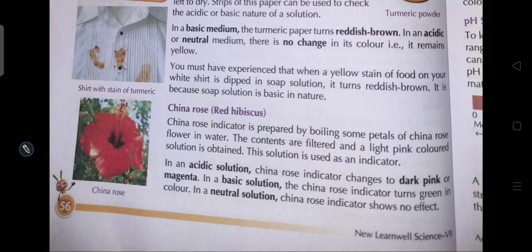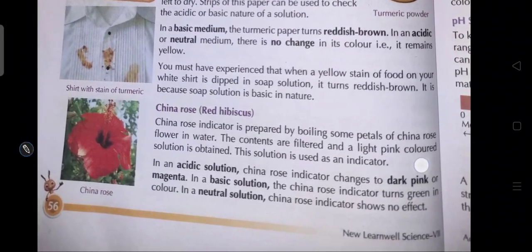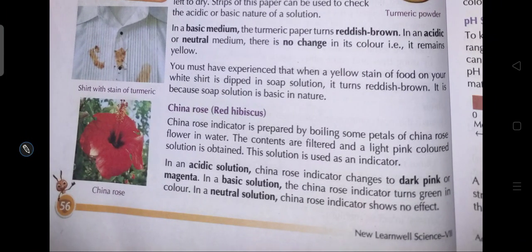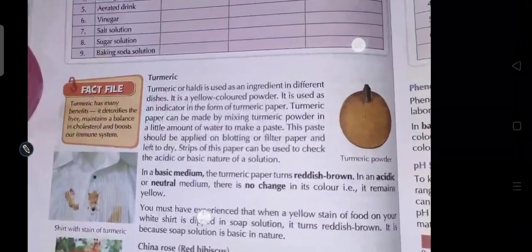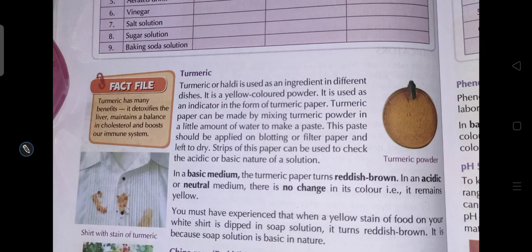And in neutral solution, China rose indicator shows no effect. And a neutral solution is neither acidic nor basic.